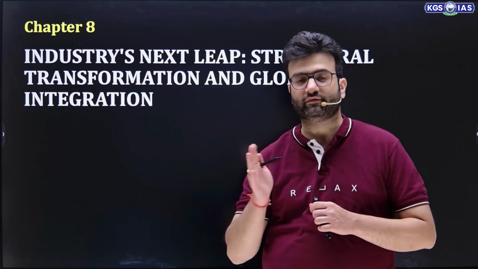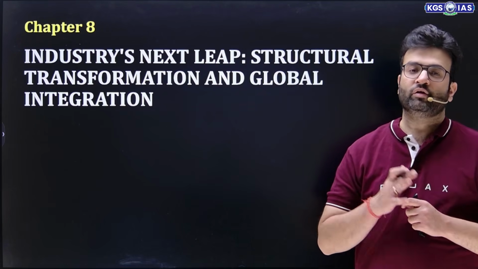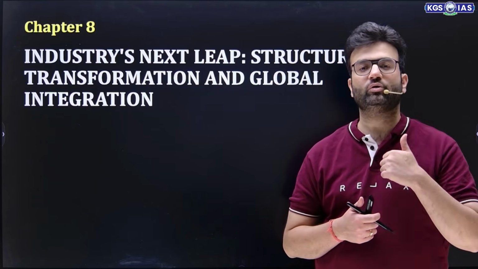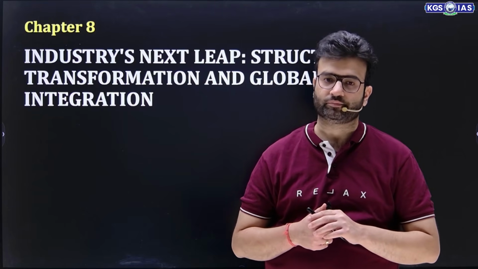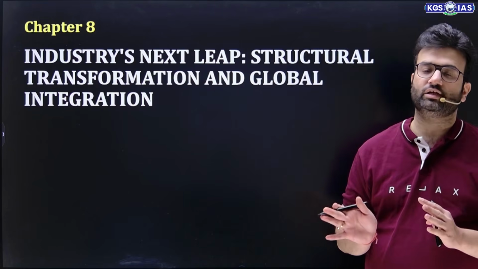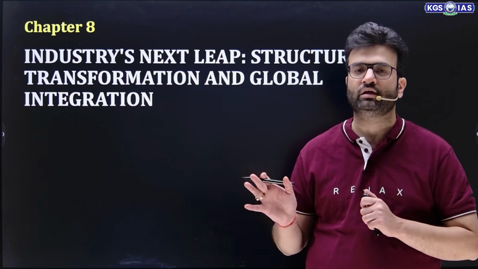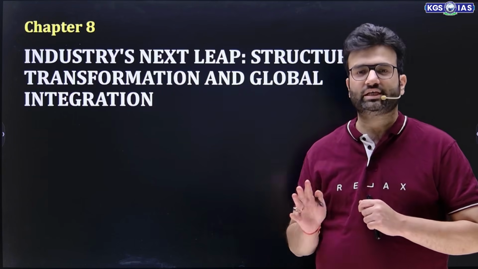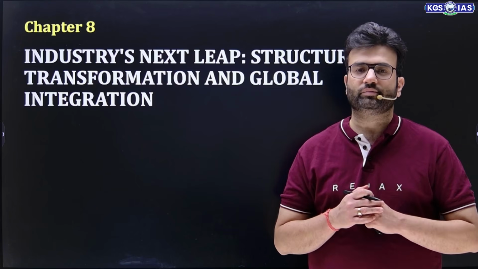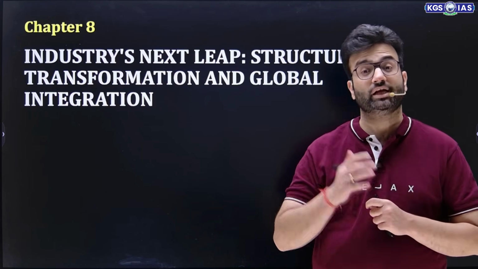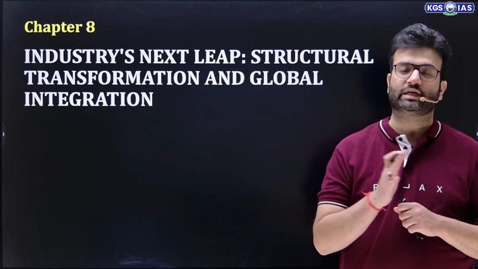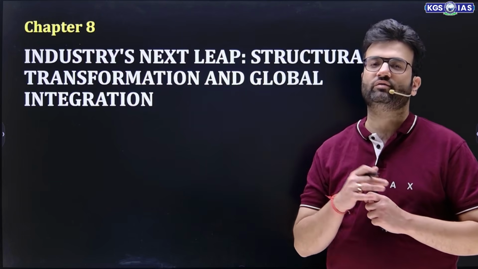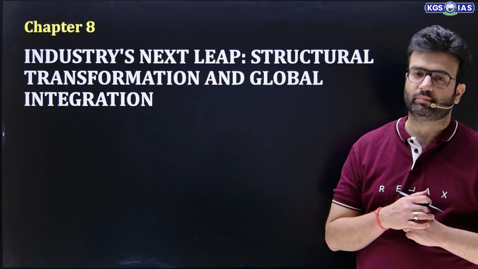To achieve this developed nation status, we need to focus a lot on industrial development, and for that, we need to enhance our manufacturing capacity. We also want the share of the manufacturing sector in overall GDP to be around 25 to 30%. In the service sector, we are already doing a phenomenal job, as we saw in the last chapter. In case you missed those chapters, do watch chapter number 1 to chapter number 7. So right now our main focus is on manufacturing and industrial sector development.